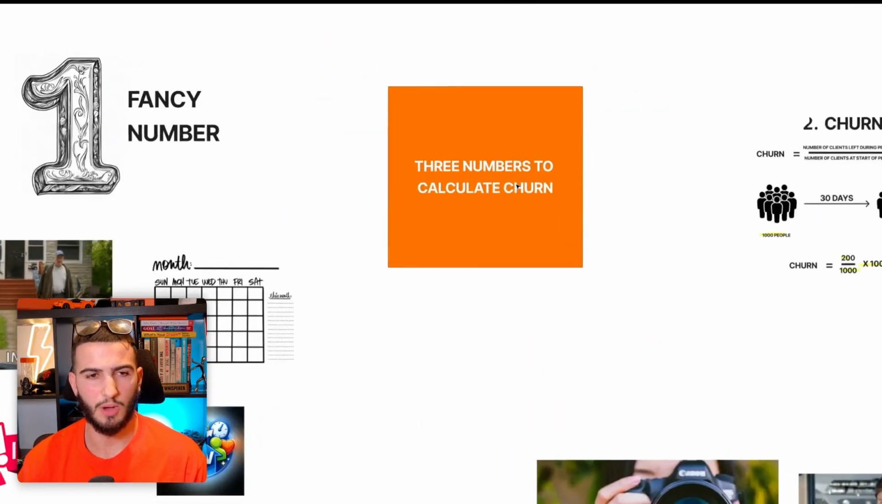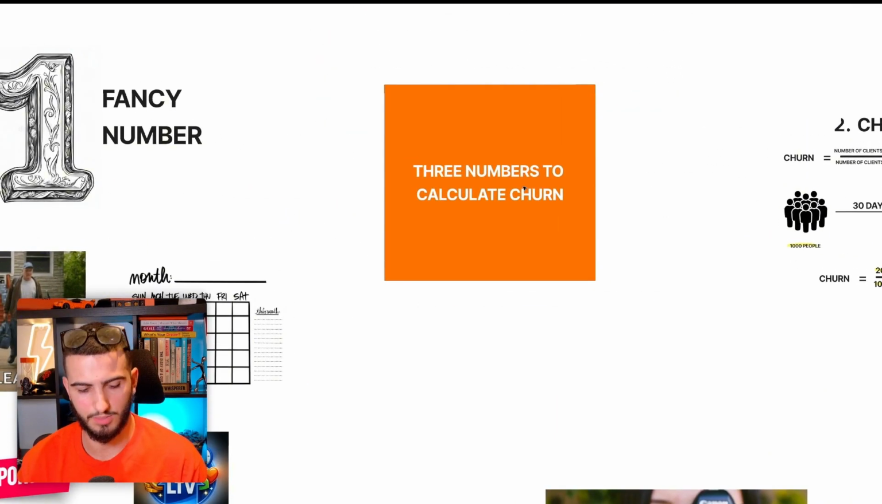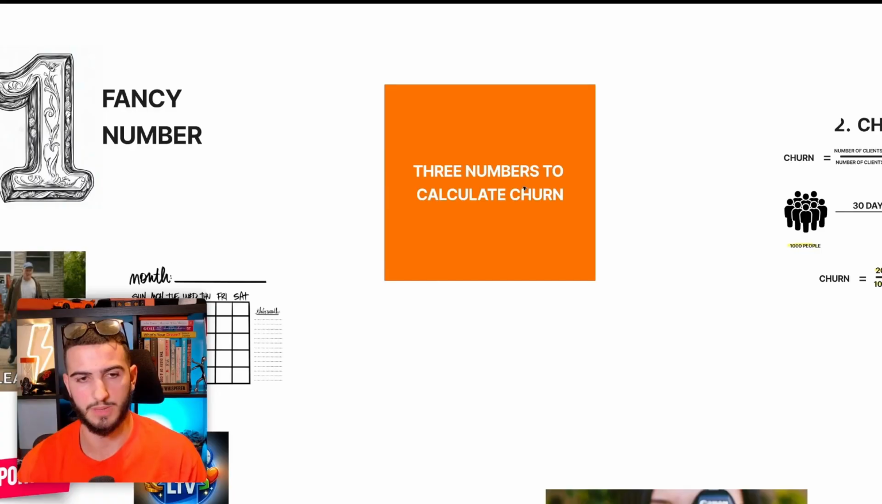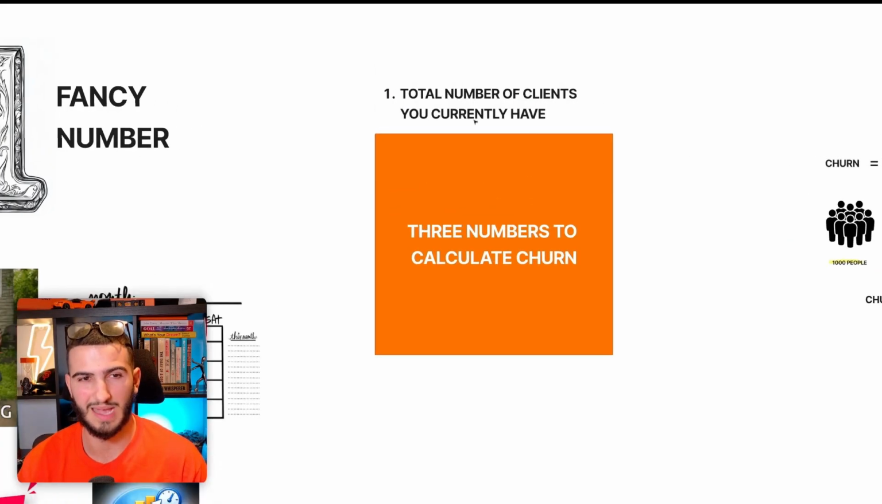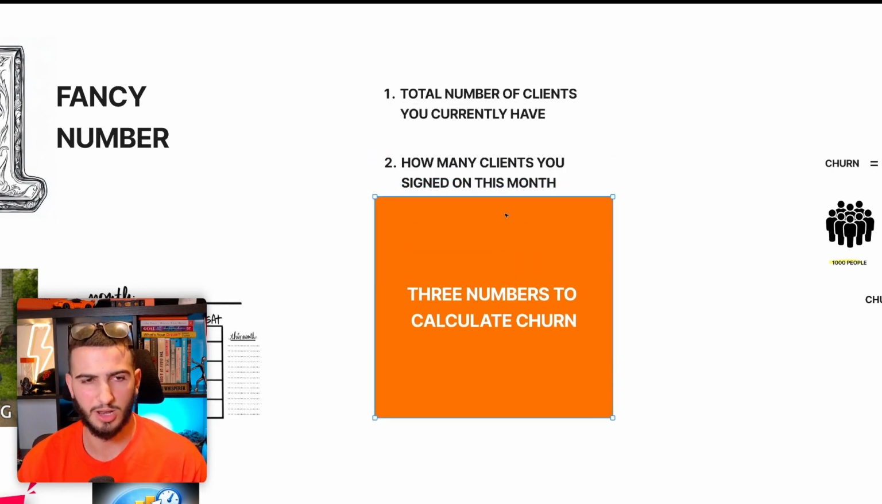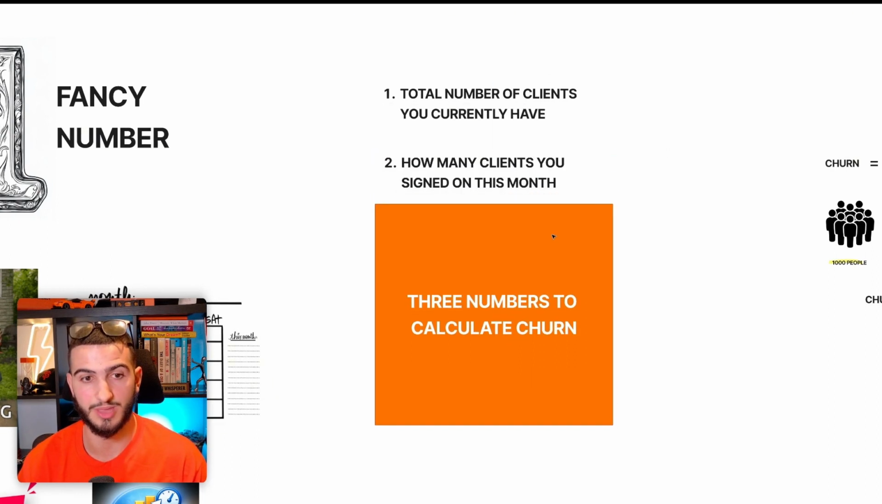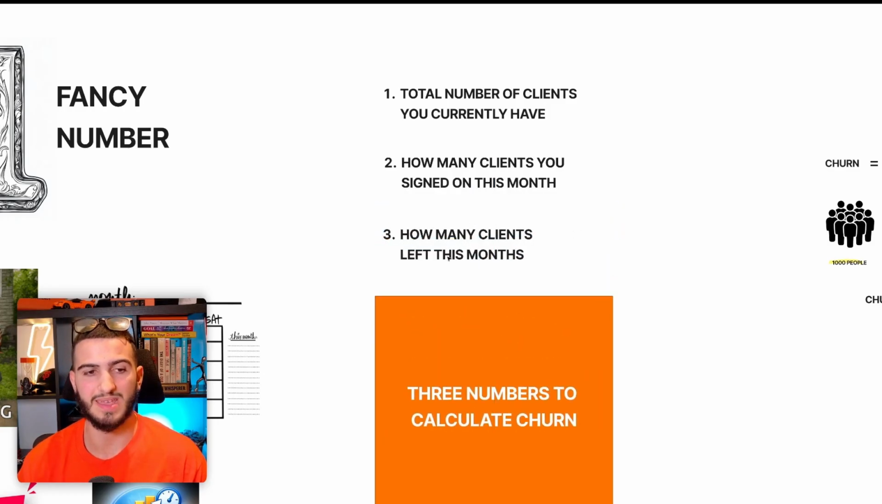So in order to actually calculate our churn rate, we need 3 specific numbers. And these are the numbers that we're going to be plugging into our equation in a second to actually calculate the churn rate in your agency. The first number you'll need is the total number of clients that you're currently looking after, or the number of clients that your agency currently has. These are clients that are actually paying you. The second number you'll need is how many clients you actually signed on this month. And the third number you'll need is how many clients actually left you this month. With these 3 numbers, we can get a snapshot of your churn rate right now.